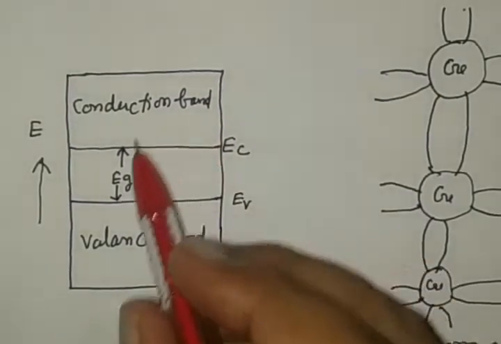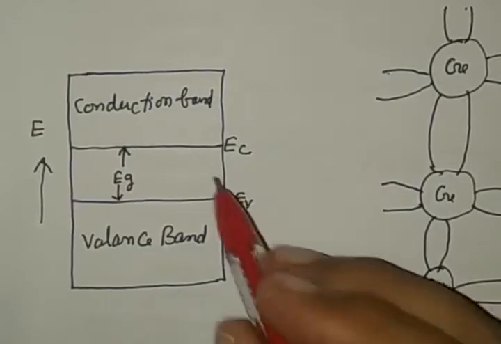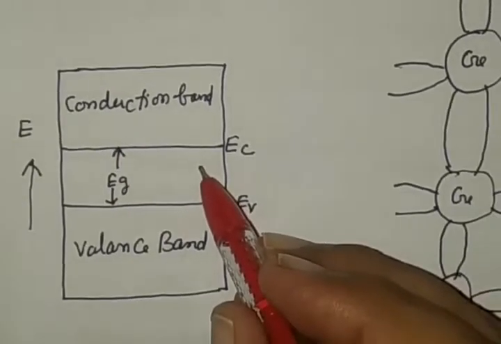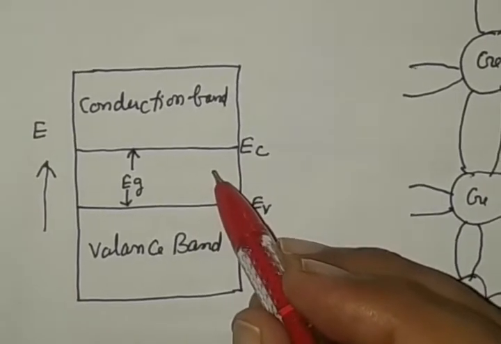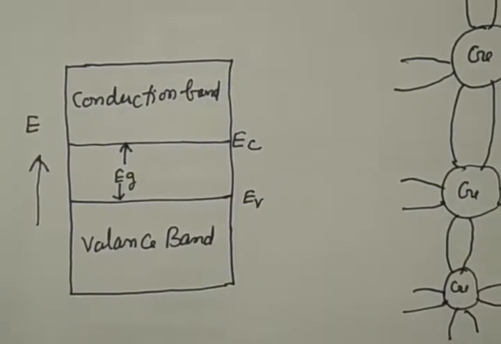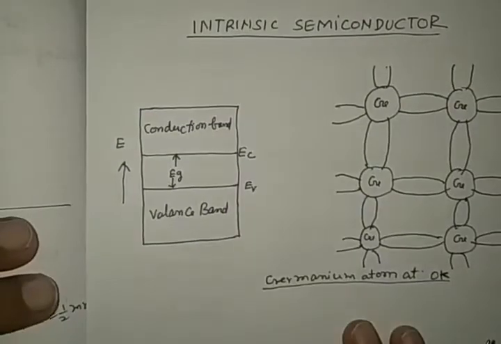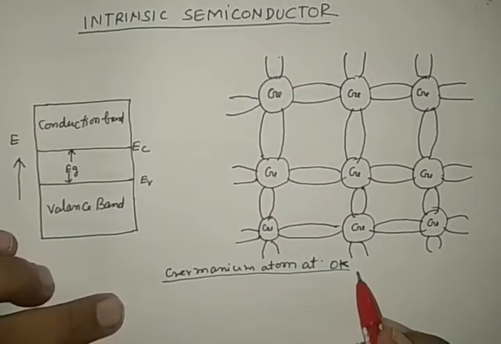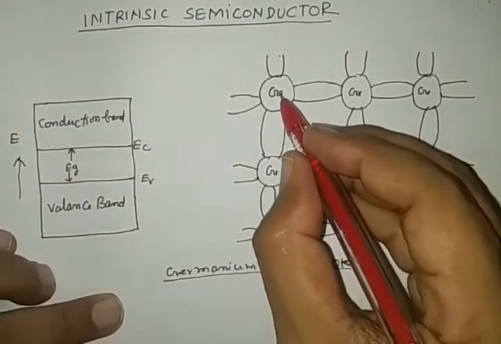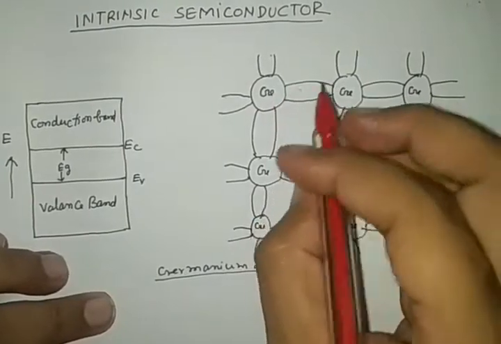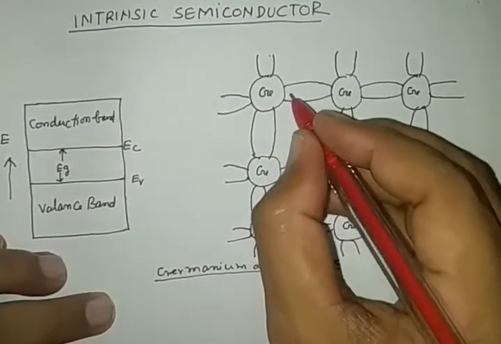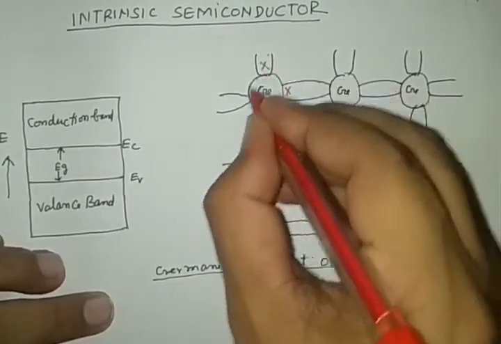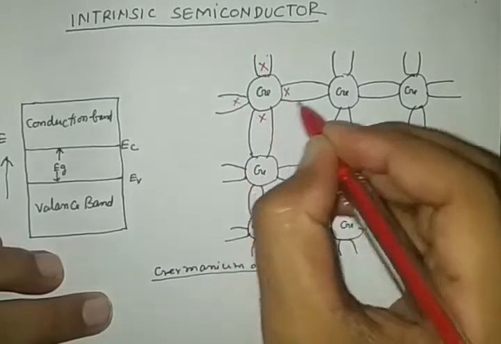So the conductivity diagram is this. In this pure semiconductor, the energy gap is very small in comparison to an insulator. Now see one more example: this is for a germanium atom at 0 Kelvin. Since we know that the germanium atom is tetravalent, in the outermost orbit there are 4 electrons. These 4 electrons are available on all sides.